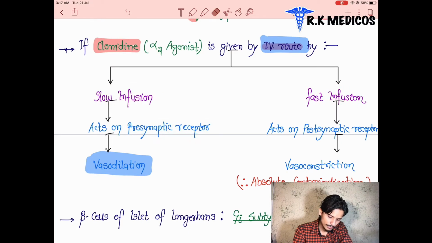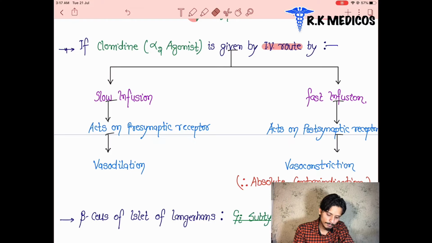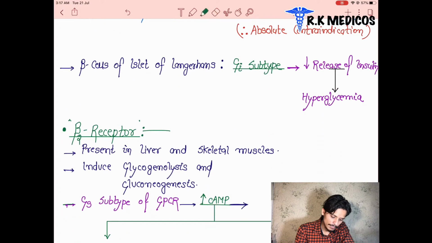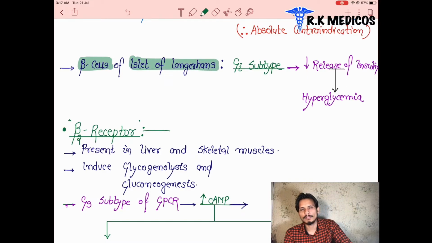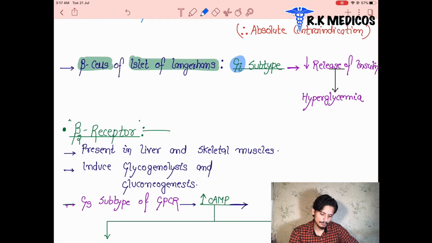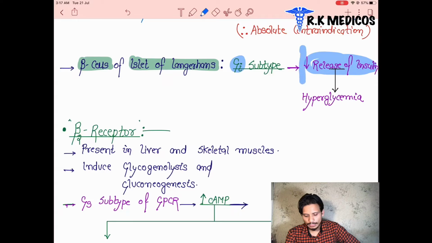So in the next phase we are going to see another example, that is the beta cells of the pancreas. We can see here the beta cells of the pancreas in the islets of Langerhans. Basically the islets of Langerhans contain several cells of the endocrine part of the pancreas: beta cells, alpha cells, delta cells, or the PP cells. Here we can see the beta cells basically have the Gi type of subunit activated from the GPCR, and the Gi subunit is also present in the alpha 2. We can see here that when they are activated, the release of insulin decreases, and it leads to hyperglycemia.